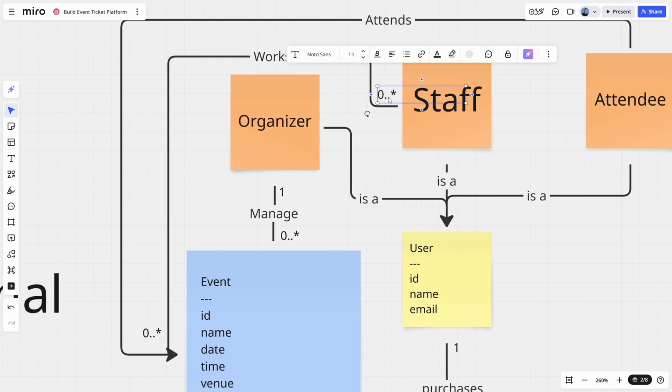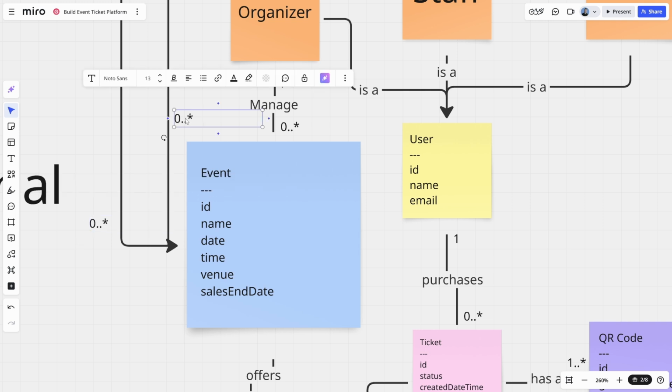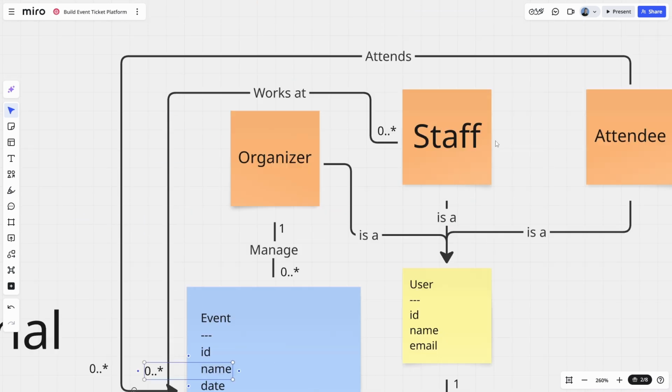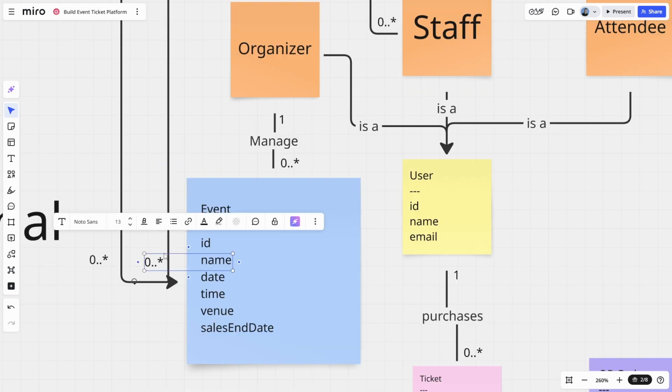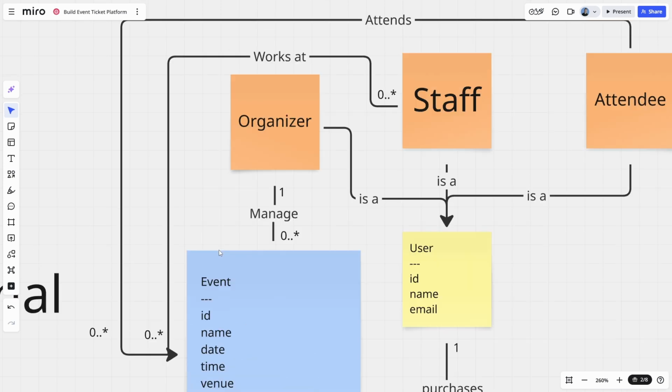Now for attendees. So an attendee can have, and we'll put this, it might get a bit unclear. So let's move that on that side and move that on that side. So an attendee can have 0 or more events. So let's say somebody's just created their account. They're not going to have any events yet. However, they may have many events if they've attended or they're about to attend many events. So the attendee to event relationship is 0 to many.